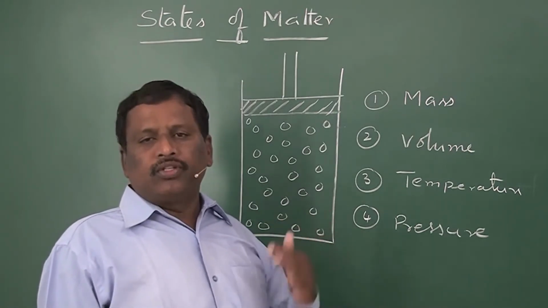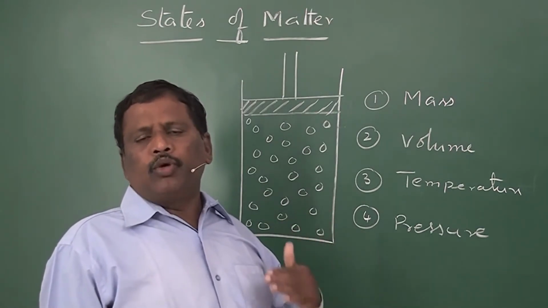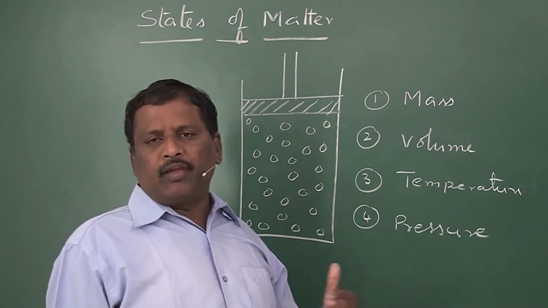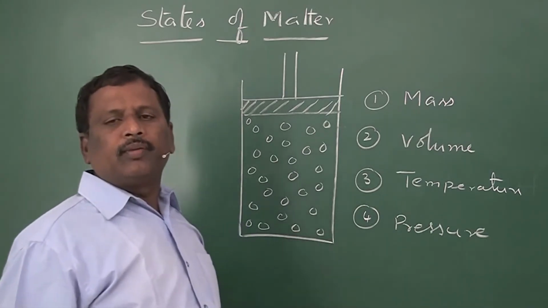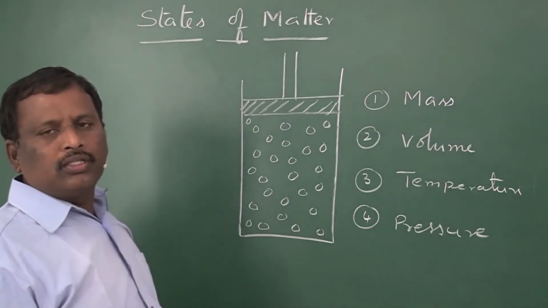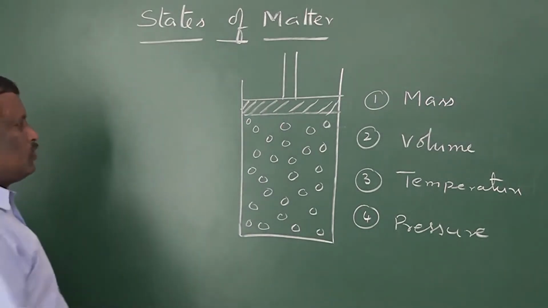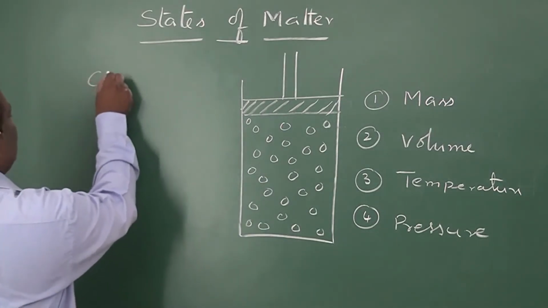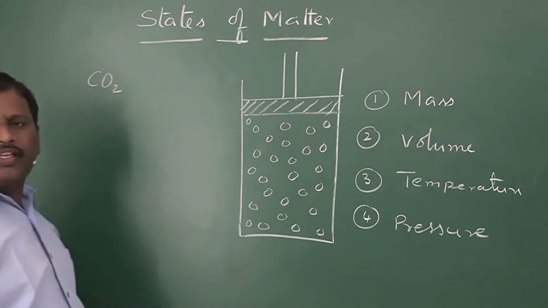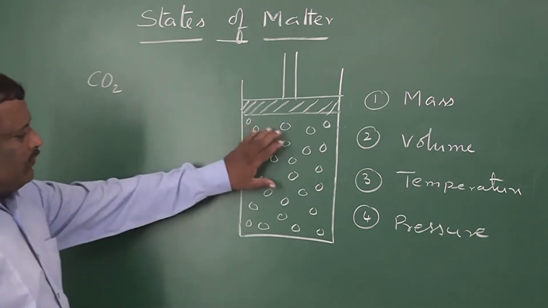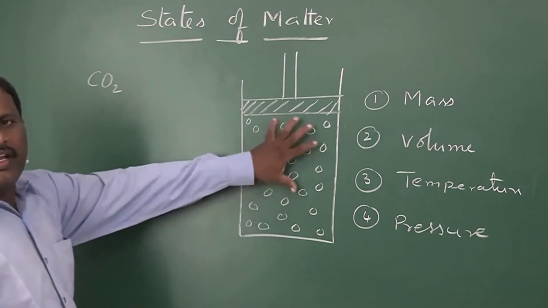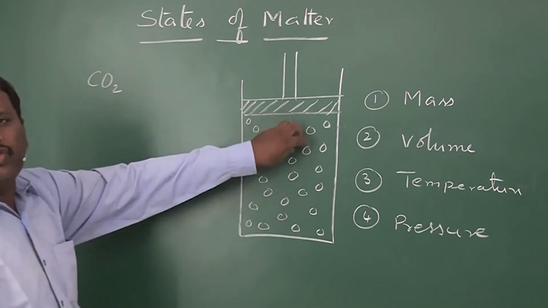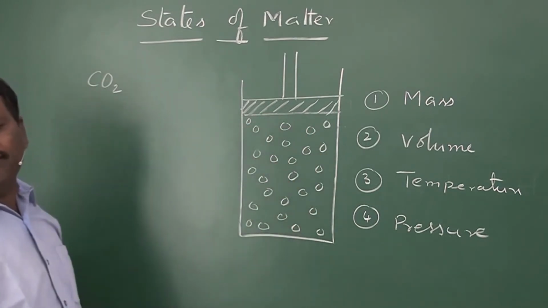Number of moles, we already know, in stoichiometric chemistry we have already studied this mole. Suppose, for example, you take a sample of CO2 gas. It contains a number of molecules and each molecule has a certain mass.